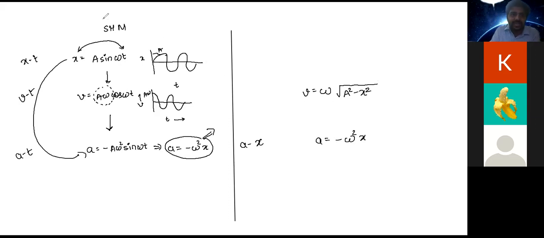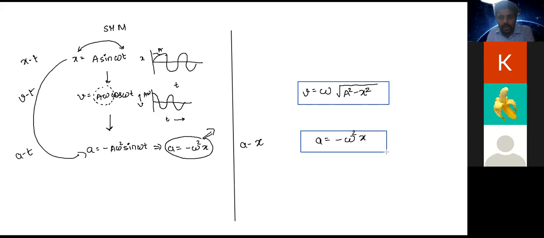This is a general relation between velocity and displacement, the same way as the other expression is a general relation between acceleration and displacement.